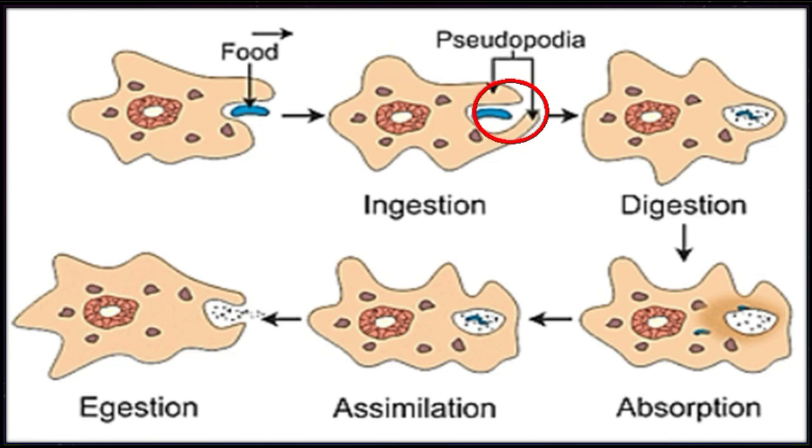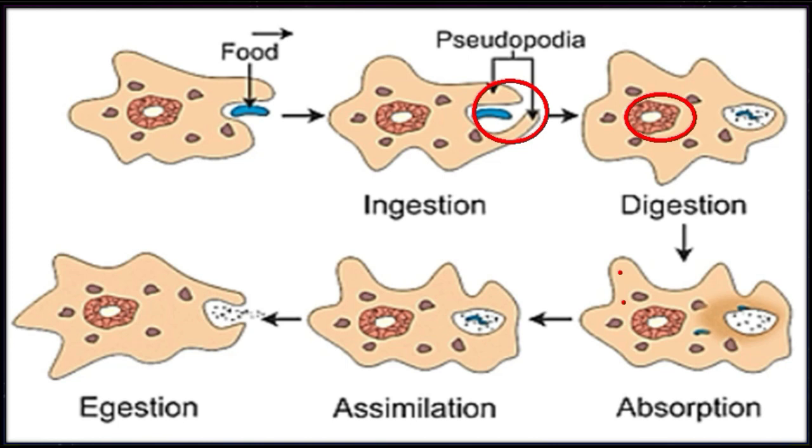Now, after ingestion, as you see here, this is the food vacuole, and here many kinds of digestive enzymes are present. These enzymes break down the large insoluble foodstuff, consequently yielding simple soluble molecules. These enzymes help to convert or break down the large insoluble foodstuffs into simple soluble form.